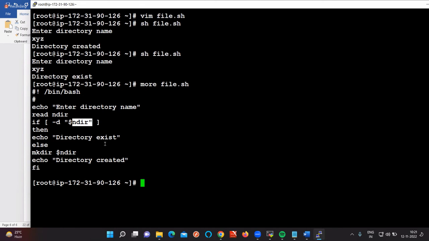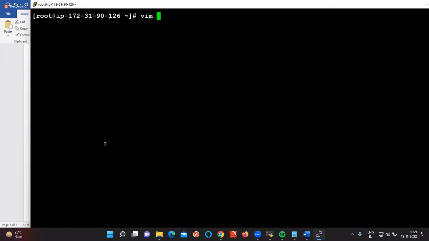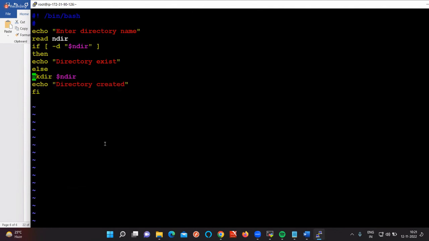So the same thing, if you want to do it for a file, how can we do it? Vim file.sh. Instead of mkdir, we need to use touch. Instead of d, we need to use f. f is for file. So mkdir, remove here, we need to give touch. And this directory, you need not change this. Even if it is there, it is not going to affect anything.